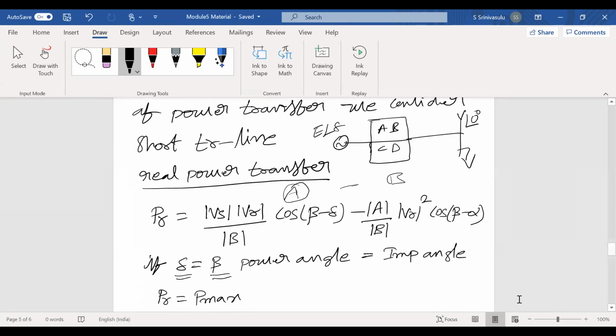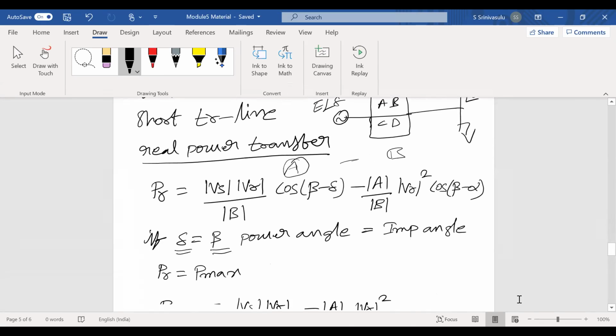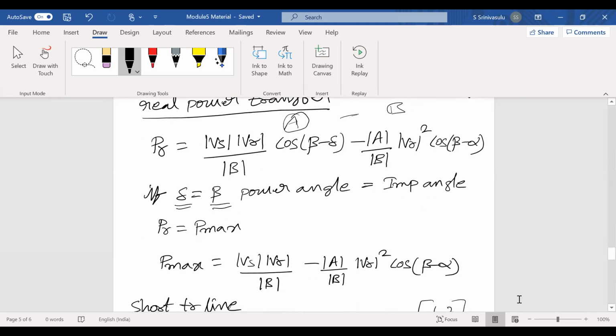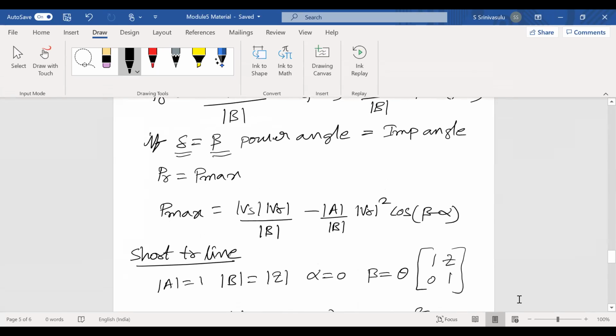Now, from this equation, when will PR get maximum? When the positive term gets maximum, when beta equals delta, cos 0 equals 1. That is the maximum value of cos, which is 1. Remaining all are constant. Vs is constant, Vr is constant, B is constant. The only variable is this angle. Therefore, when beta, the impedance angle, equals the power angle, only at that time PR equals P max. This is the P max value, this is the limit for the steady state stability.